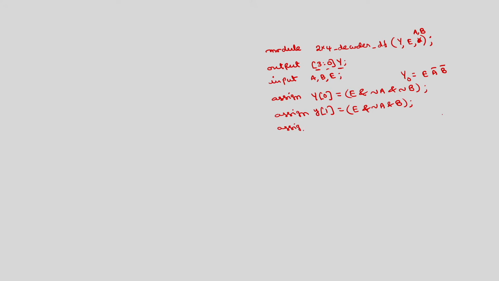Assign y2 is equal to E and with A and with B bar. Assign y3 is equal to E and with both A and B, and endmodule. This is the data flow modeling of a 2 by 4 decoder if I use the positive logic.